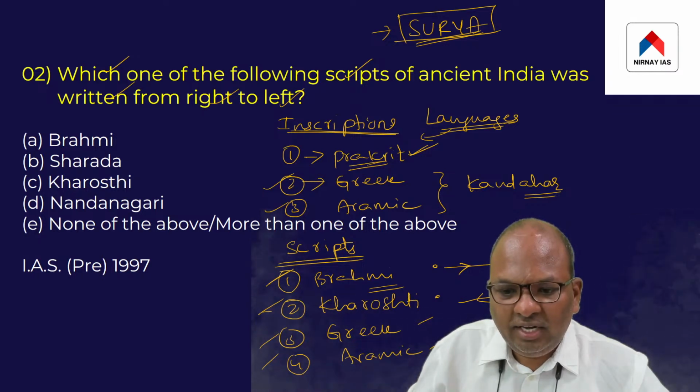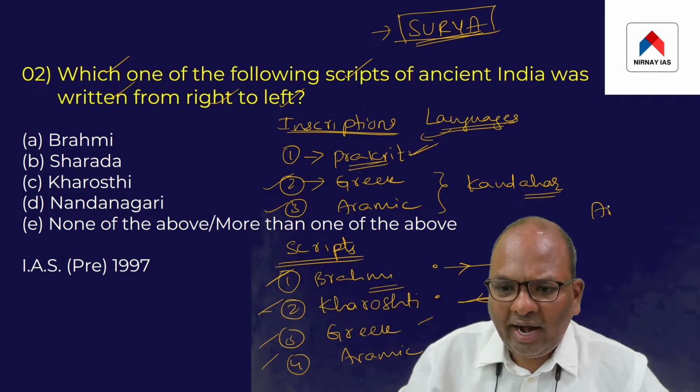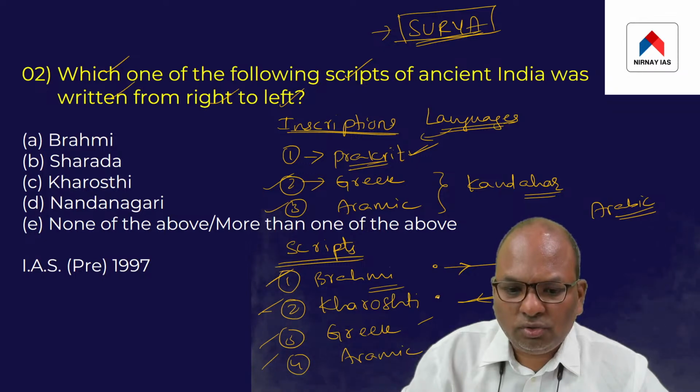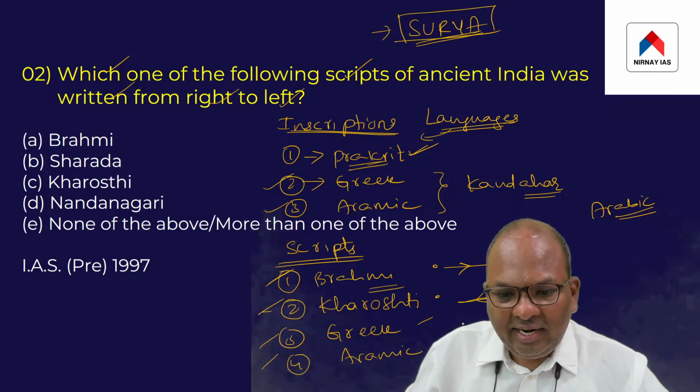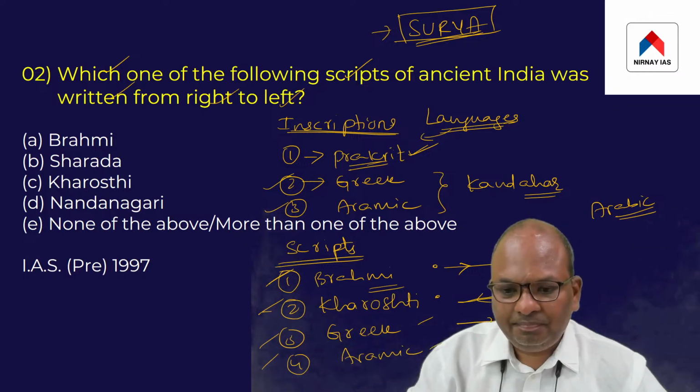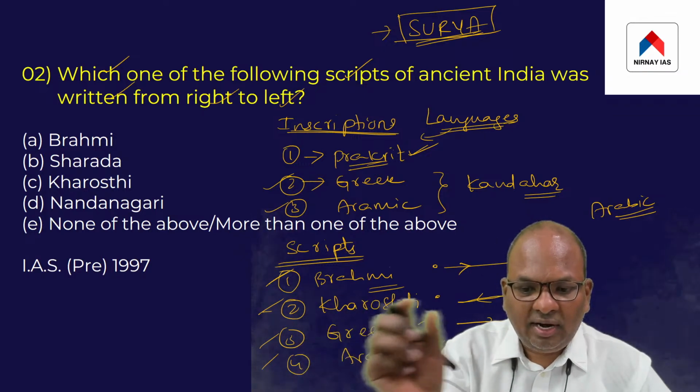Basically, you start from here, you end in this particular direction. Like how Arabic is written in the present period, similarly, Kharoshthi is also written. Greek, on the other hand, is written from left to right in this direction. Aramaic, on the other hand, is written again from right to left. That's the point.